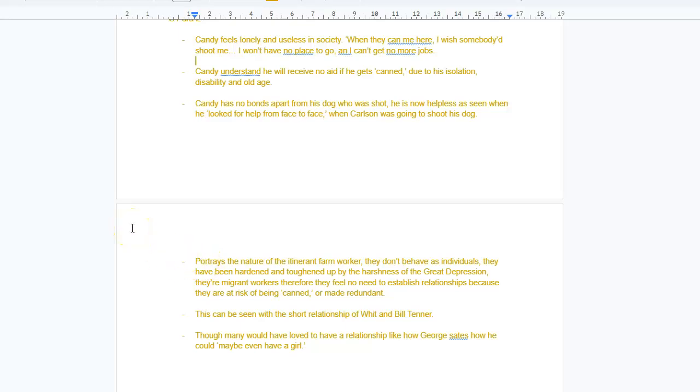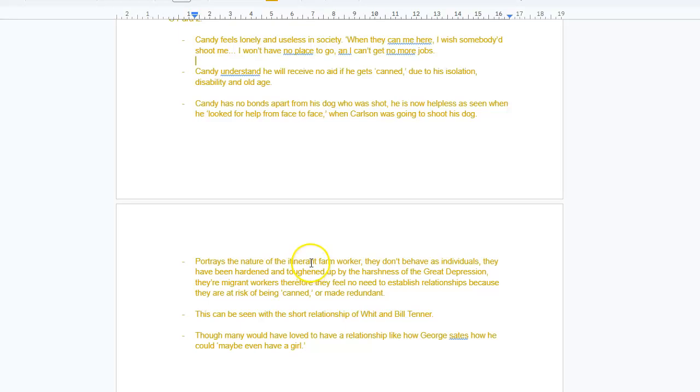From Carlson's perspective of shooting the dog, there was no emotional aspect to the job, because they'd been hardened and toughened by the harshness of the Great Depression, the need to survive. They're migrant workers, remember, working from farm to farm. Hence, they don't feel any need to establish relationships. There's a continuous risk of being redundant. And therefore, this can be seen with Candy and his failure to really make a bond with any of the farmers, and his failure to get any aid when Carlson's about to shoot his dog.